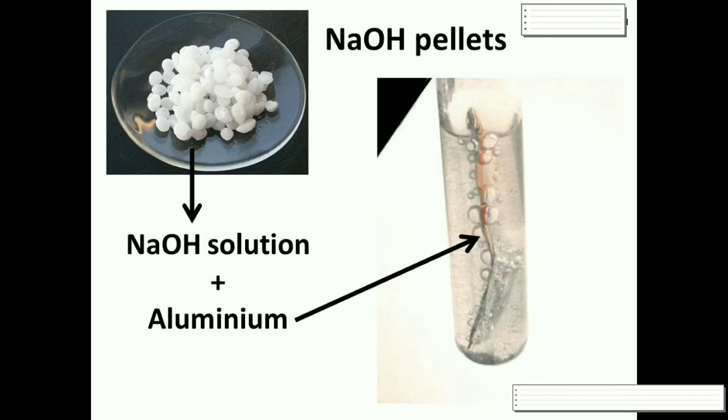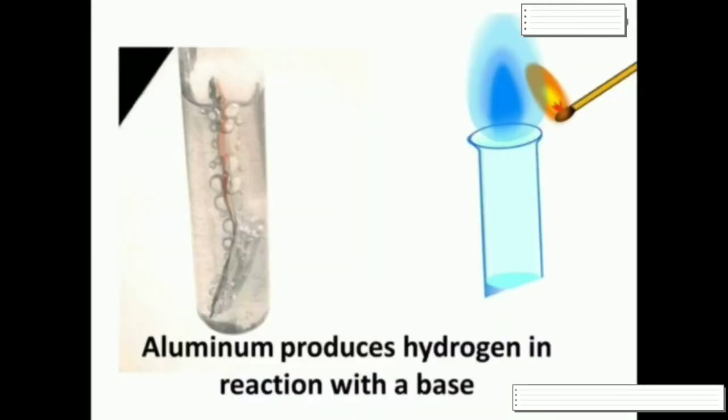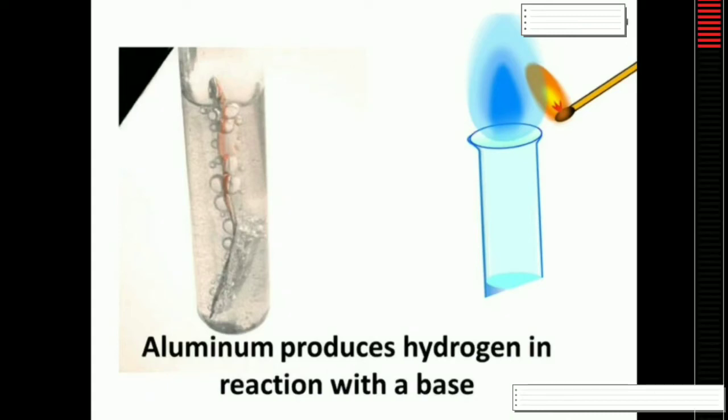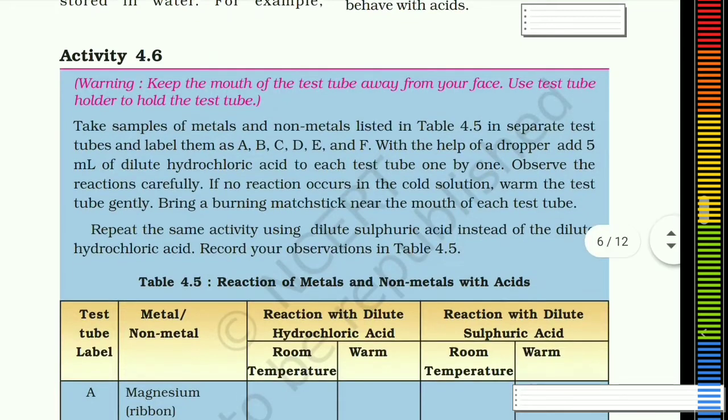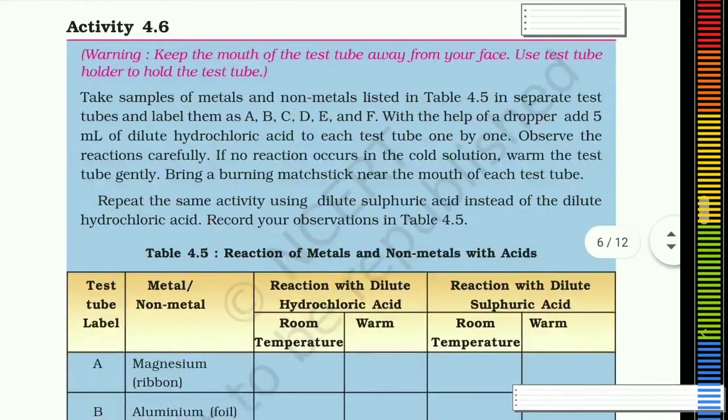So it is hydrogen. Every time with the reaction, whether it is acid or base, hydrogen gas will evolve with a pop sound from the test tube. So when we perform activity number 4.6, we have to remember that the mouth of the test tube should be away from our face because acids can be very reactive.